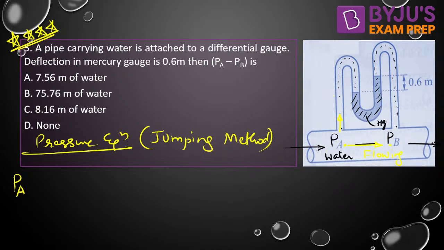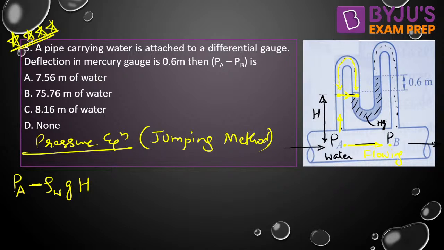Because we are traveling in upward direction, it is minus, as pressure decreases with height. Let me assume this height to be capital H. We require this height. So we are traveling in upward direction in water, minus rho water into G into capital H. We have reached here. Can we jump from here to here? Definitely we can jump, because these 2 points are at the same level, part of static fluid, and they are joined by the continuous mass of water from the top.